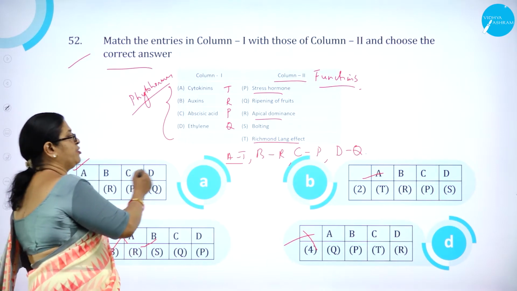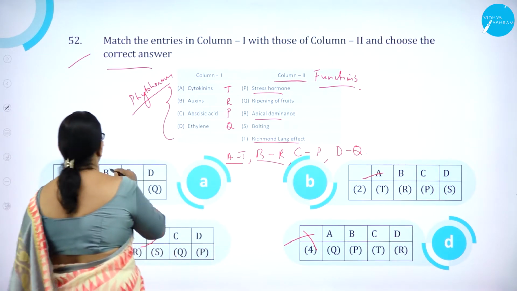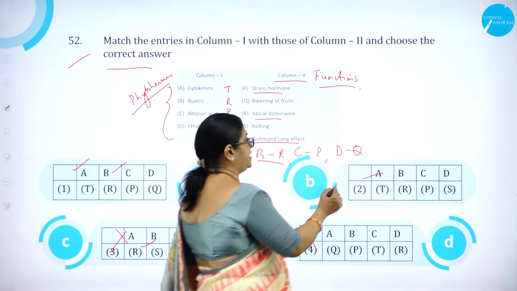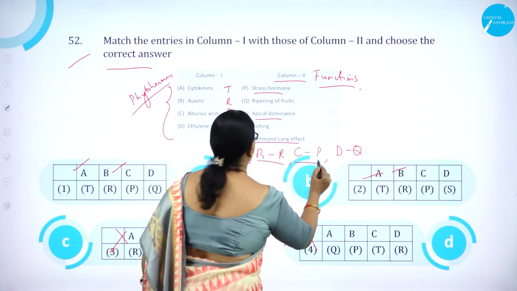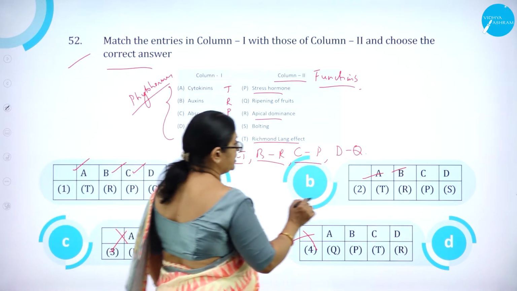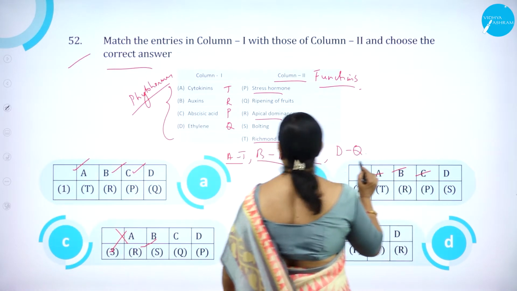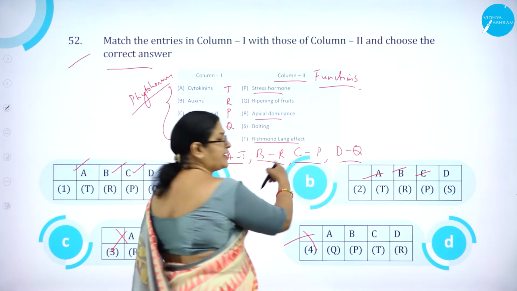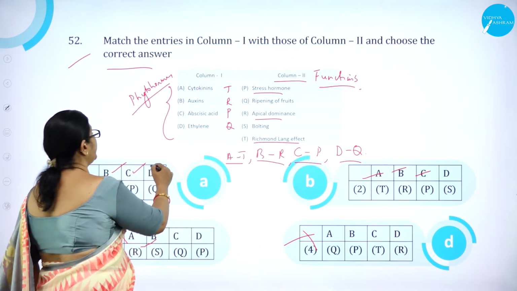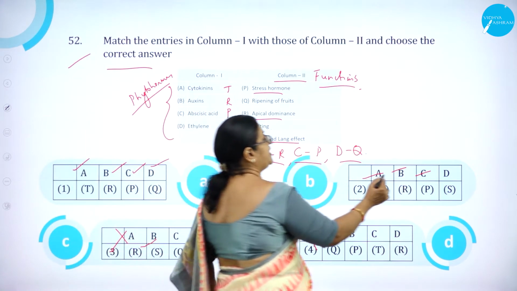So here AT, go for the next one, BR. Here it is BR, and here it is also BR. Go for the third one, CP. Here it is CP. Here it is also CP. But go for the fourth one. See, here three are correct. Go for the last one, DQ. But here it is DS.